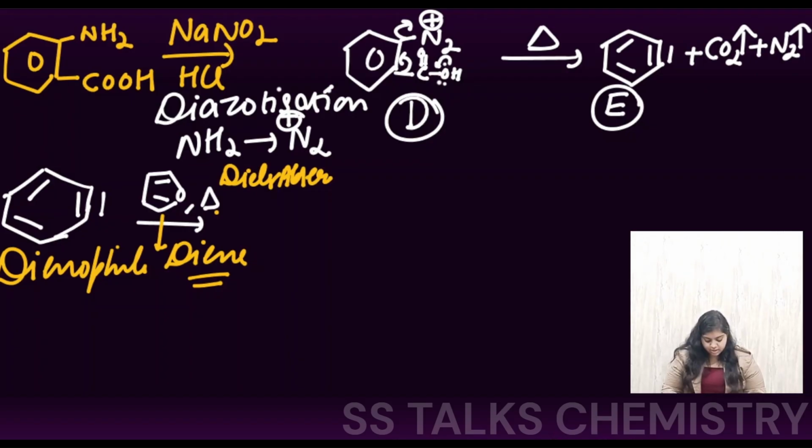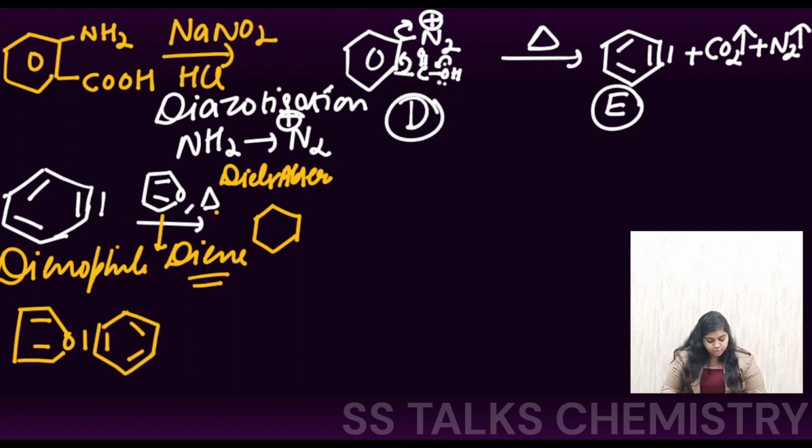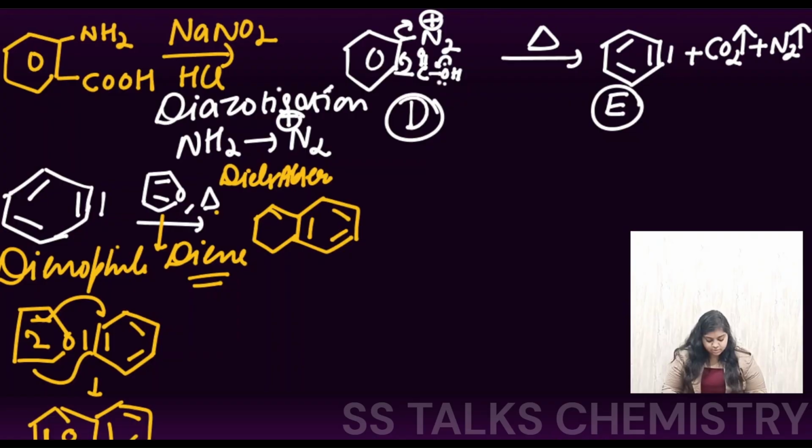So what we are going to get here is the formation of the species. This furan is the diene, and here we have the dienophile. The electron density will be shifted like this, and we get the formation of this thing. Here the benzyne will be present, and here the oxygen, and here the double bond will be formed. So basically we are getting this species now. This is the product number F, right?